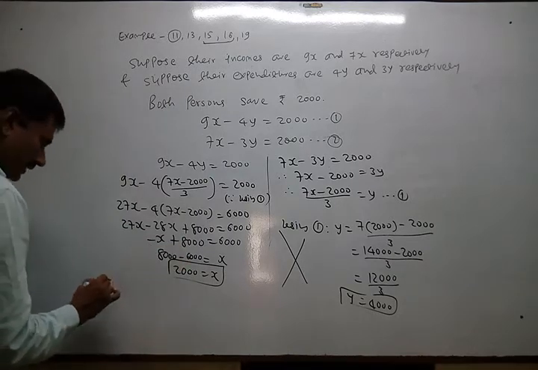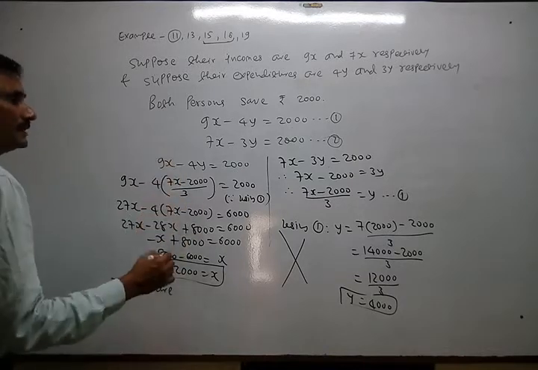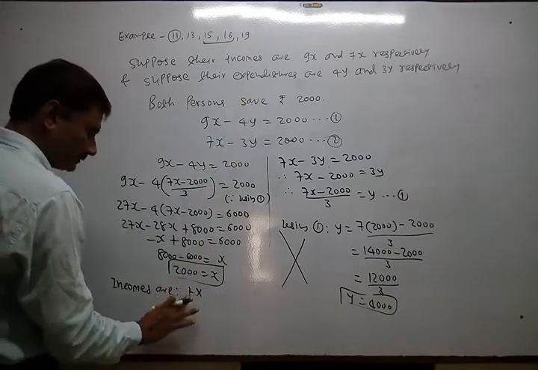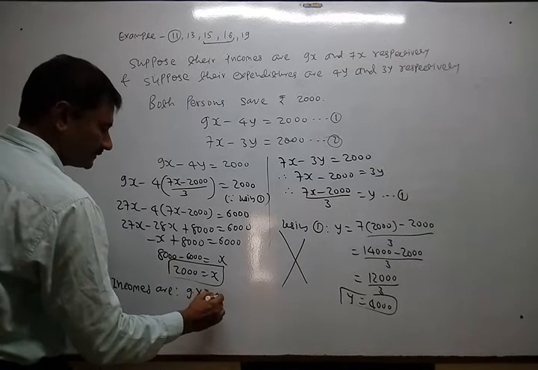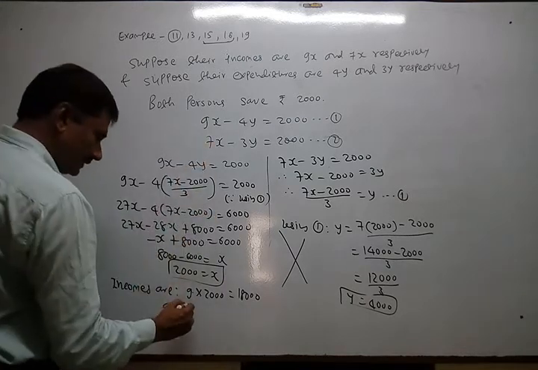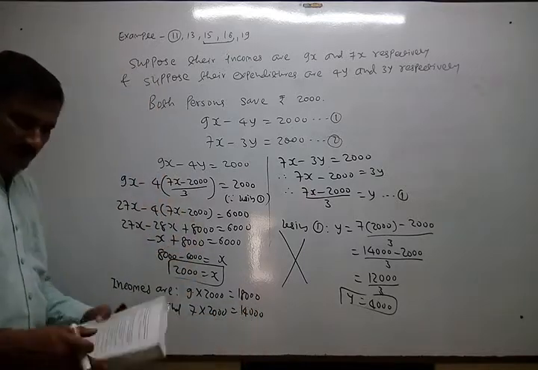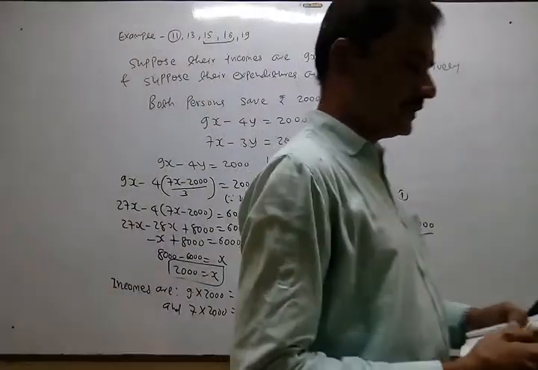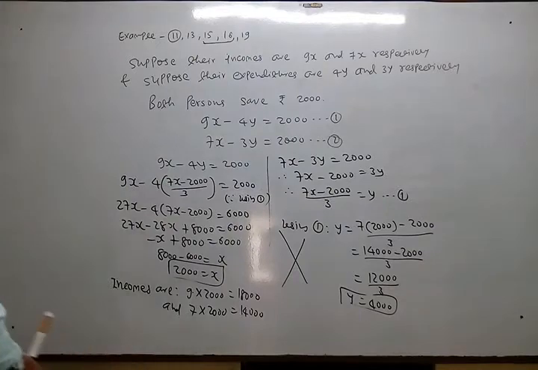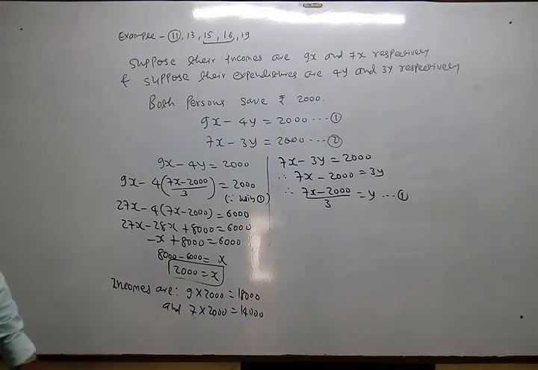So incomes are how much? First of all 9 into 2000, so it is 18,000, and 7 into 2000, 14,000. So these are the incomes. Expenditure is not asked. So you just understand that. I just remove this one because expenditure is not asked, so no need of y at all.